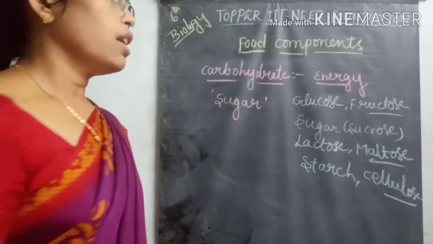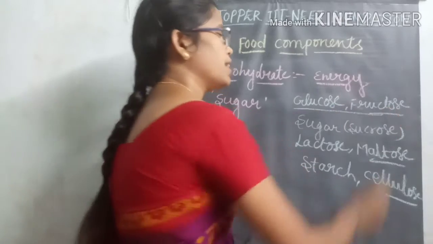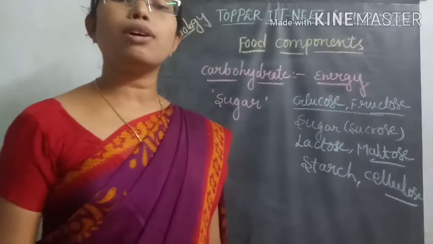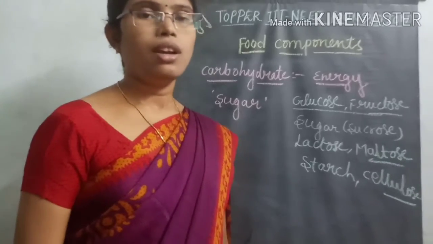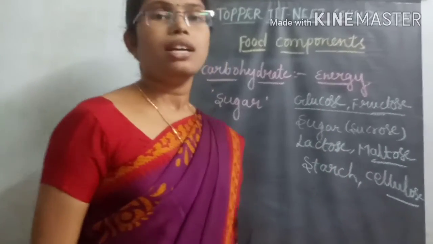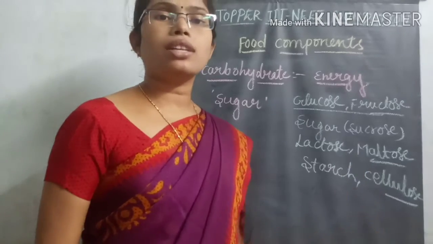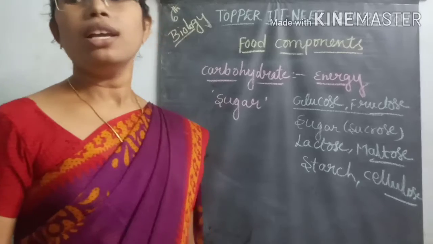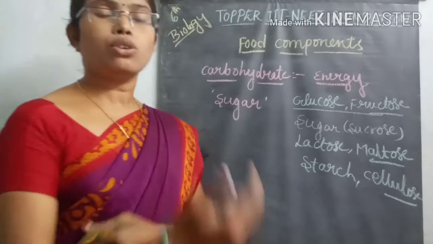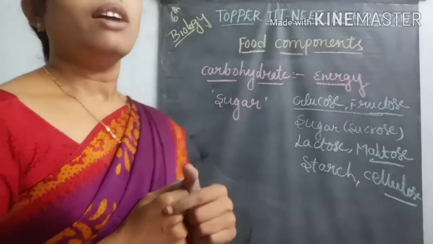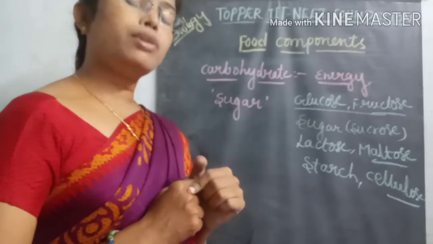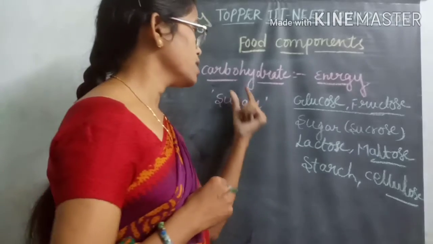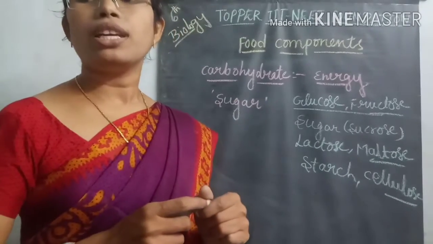So like that, there are simple carbohydrate molecules as well as complex carbohydrate molecules. From simple to complex carbohydrates, the level of organization or construction of sugar moieties increases. These sugar molecules are converted from complex to simple sugars in the process of digestion, whenever we are taking these carbohydrates as food material.